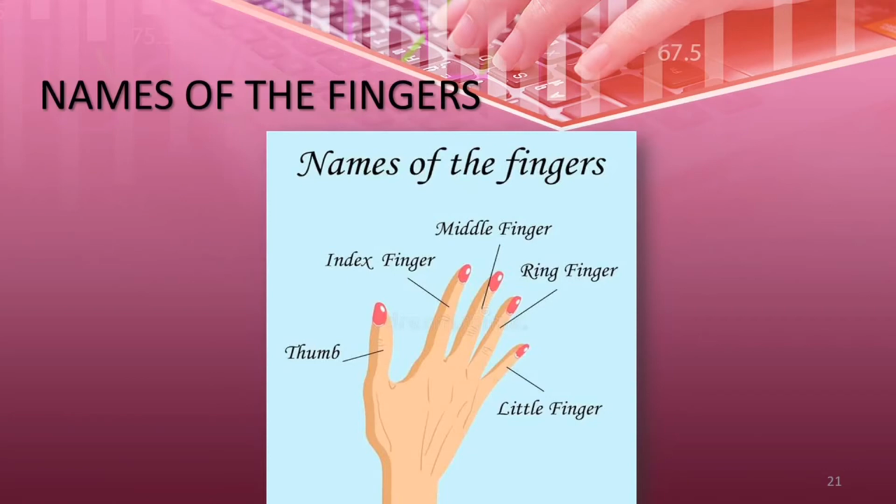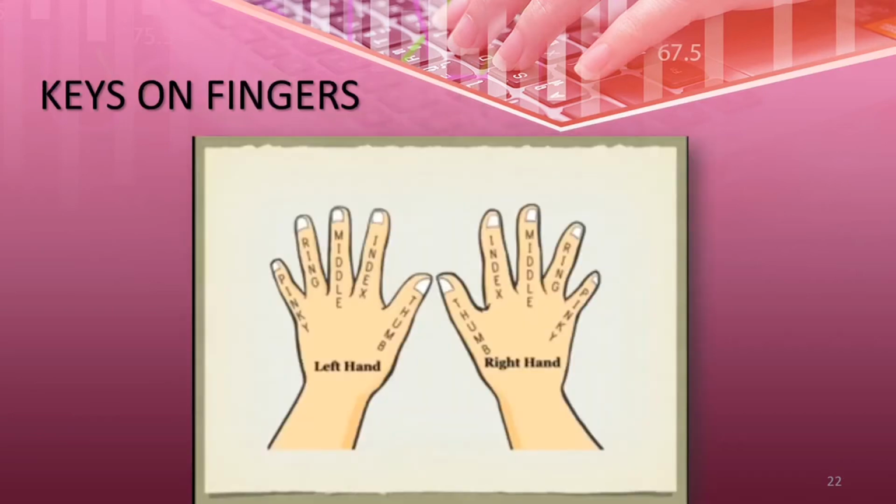and the little finger. In our keyboarding skill, typing practice, we have to remember these finger names, so you can easily remember which key to press with which finger. Okay, understood? You remember this: thumb, index finger, middle finger, ring, and the little finger. So now move on to the keys on each finger.